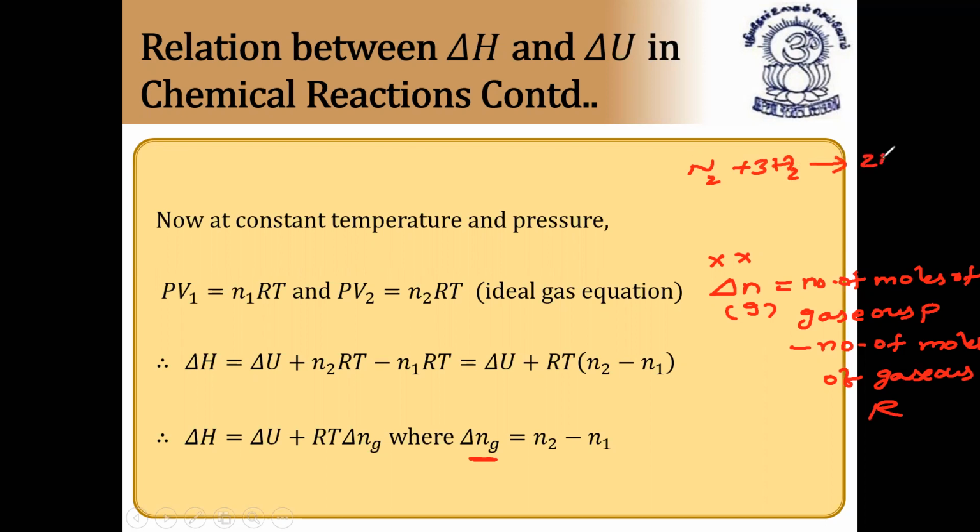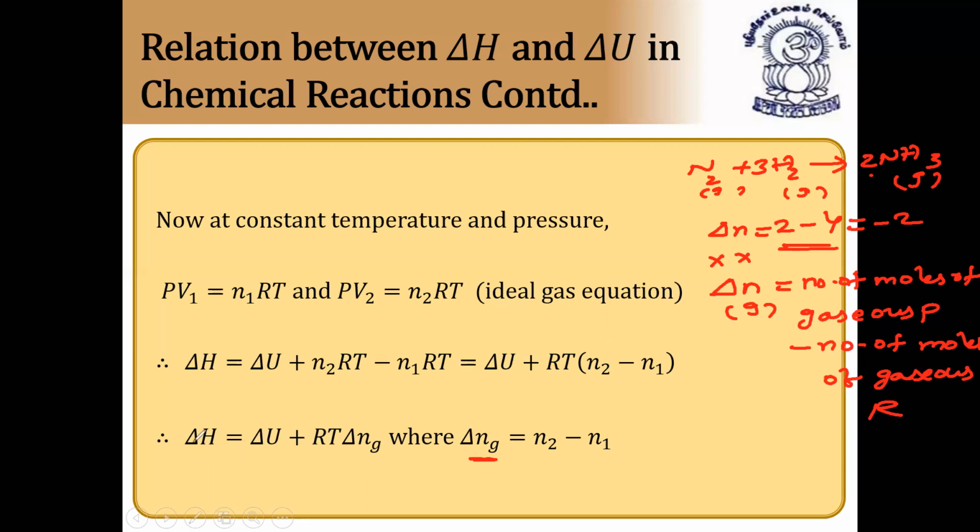All are gases. So how to calculate delta N for this? N2 is gas, H2 is gas, and ammonia is also gas. Delta N is equal to the number of moles of products, which is 2, because there are 2 moles of ammonia, minus 3 plus 1, because this is 1 mole. So 2 minus 4 is equal to minus 2. Like this, you have to calculate delta N. So delta N is the number of moles of gaseous products minus the number of moles of gaseous reactants, delta Ng.